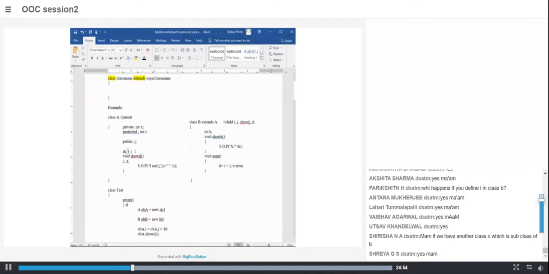Now what is protected? Can a protected member be accessed here? It can be accessed within this class. Perfectly correct. Yes, a protected member can be accessed within the subclass. Can I access a protected member here? No, it is an error. Protected members can be accessed only within the subclass and not outside the class.